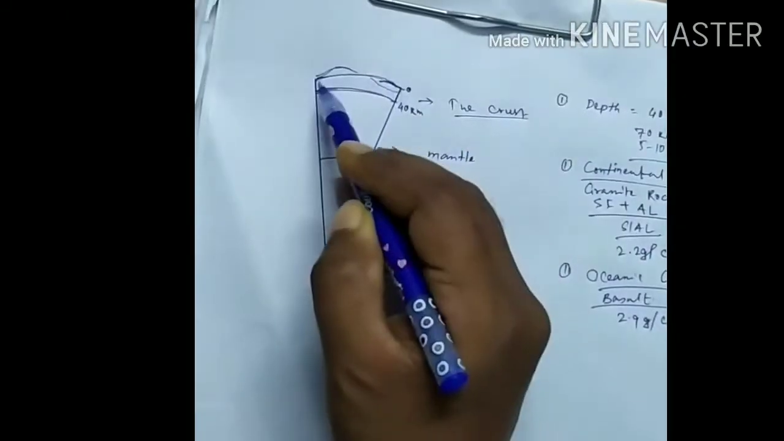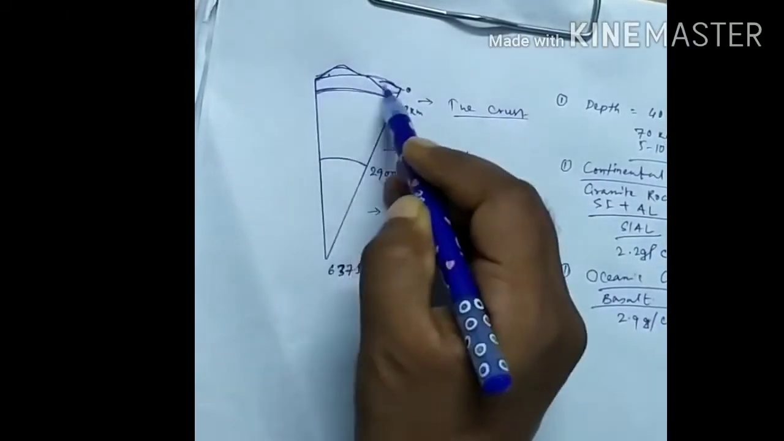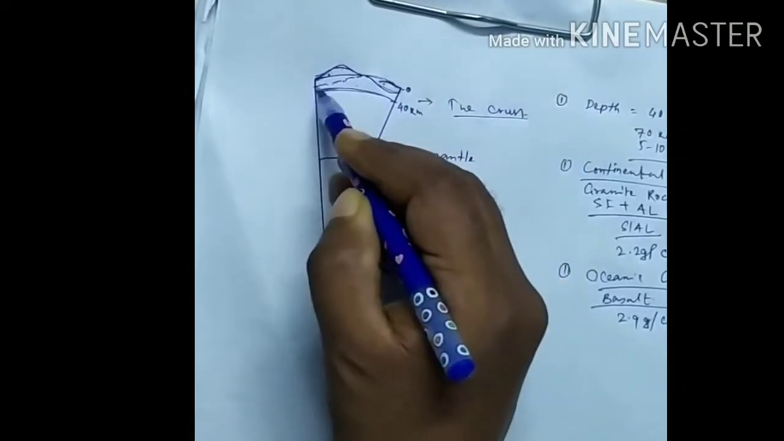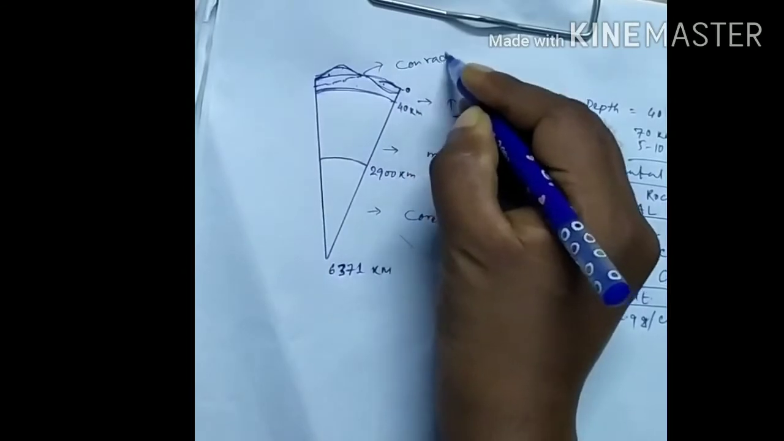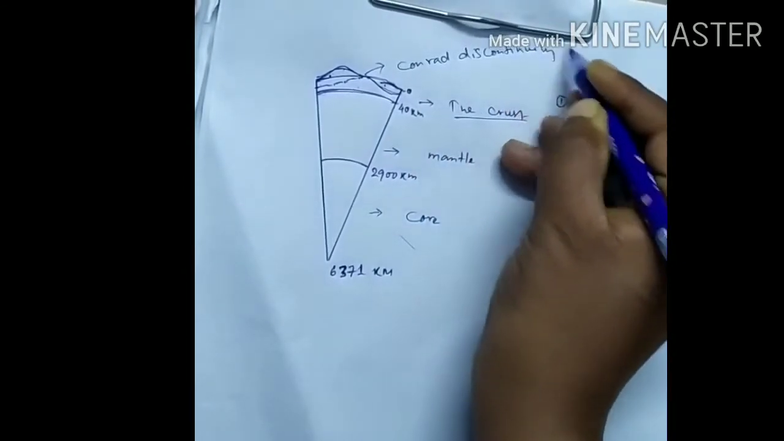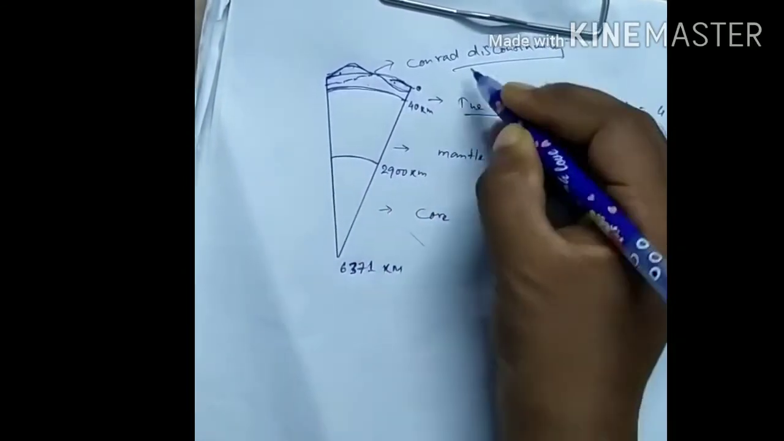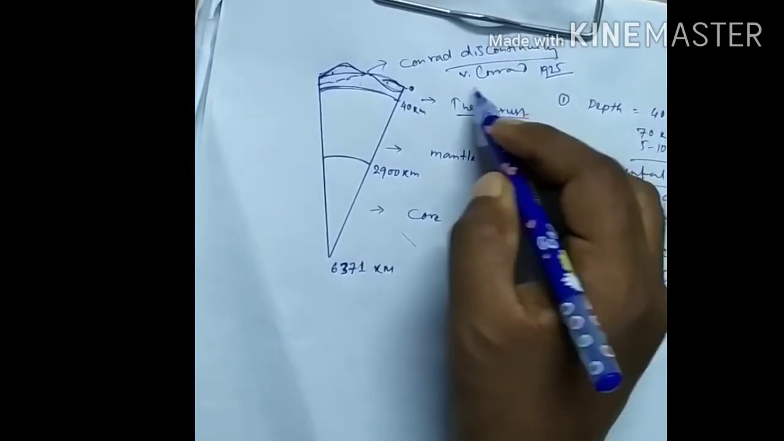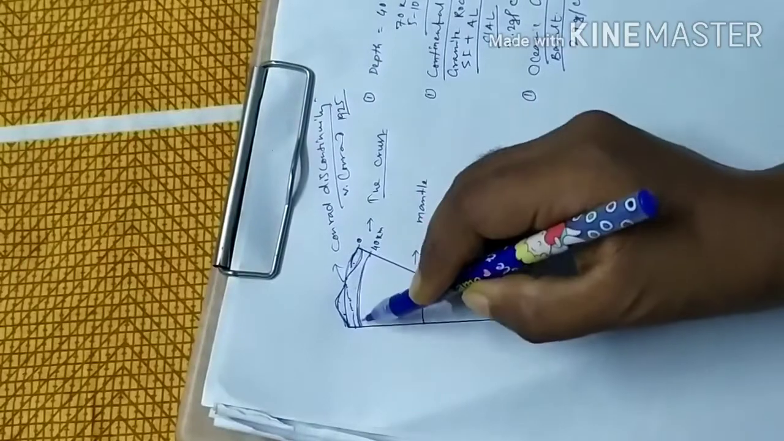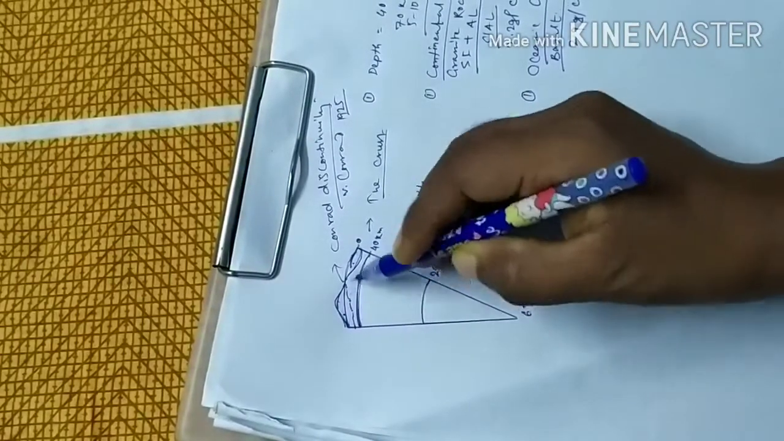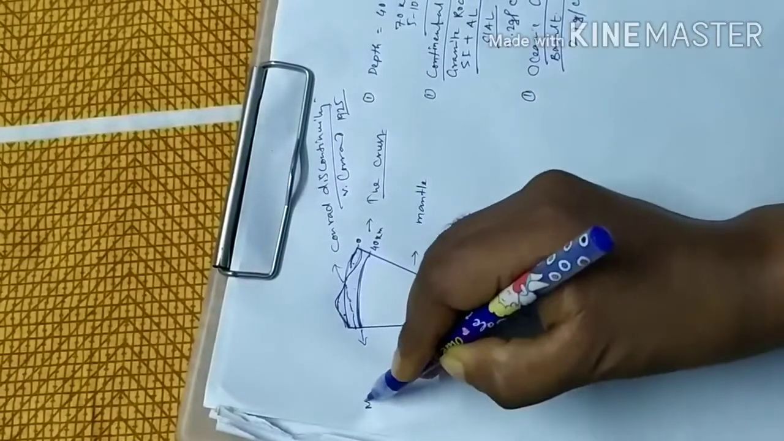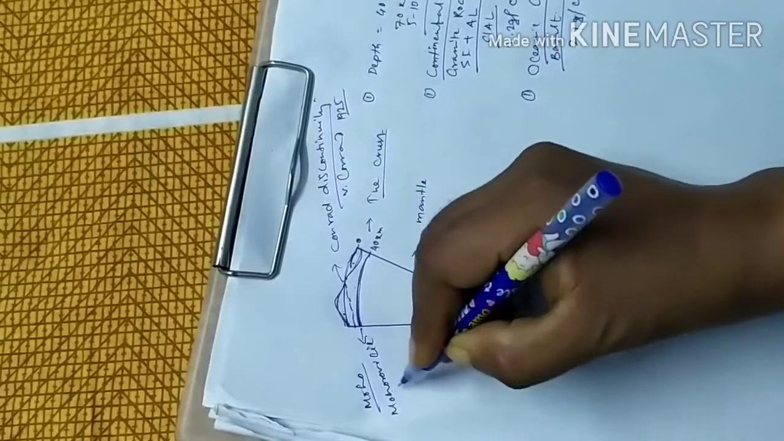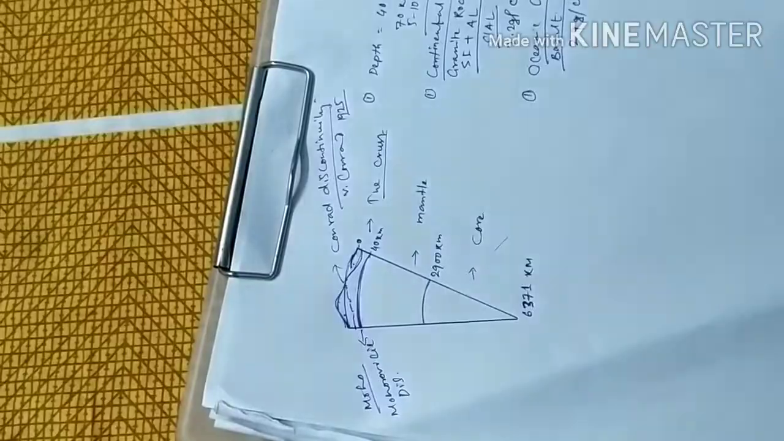The continental crust and the oceanic crust are separated by a discontinuity, which is called Conrad discontinuity. V. Conrad first discovered this discontinuity in 1920. The other important discontinuity lies between the crust and the mantle, which is called Moho discontinuity or Mohorovičić discontinuity.